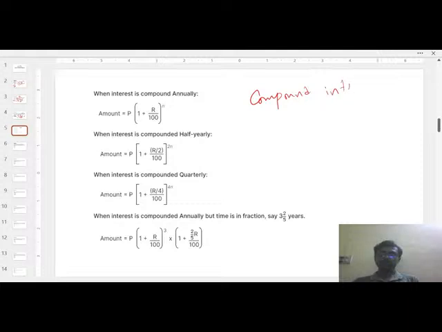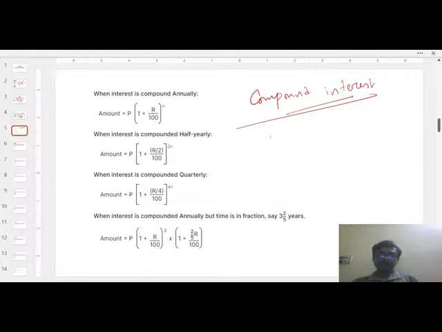So for the compound interest, it is a little bit difficult, but that is easy also. If you can understand the formula, that will be very easy. Just before starting this compound interest, let me discuss what is compound interest, how you can calculate the compound interest, and what is the difference between the simple and the compound interest.